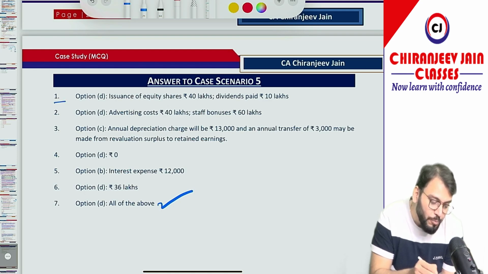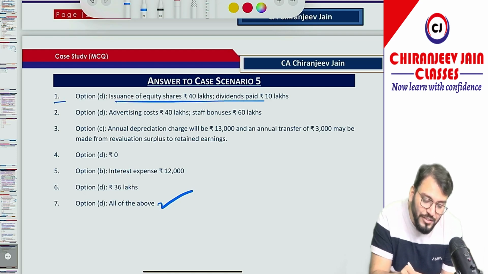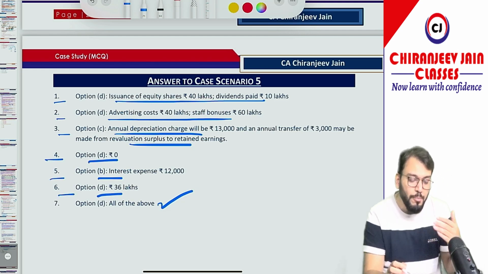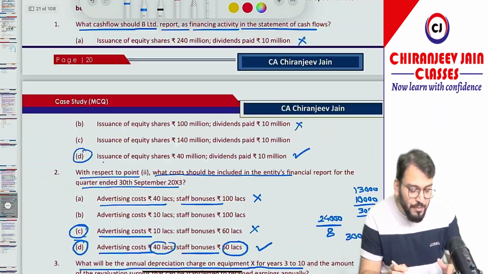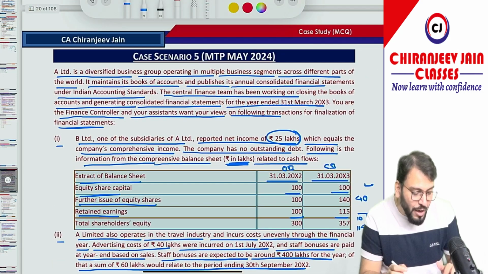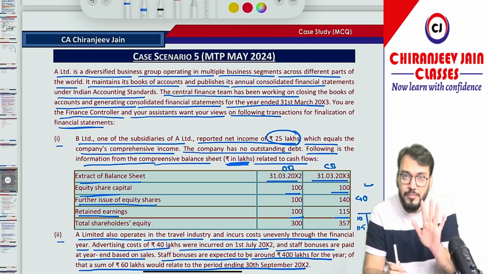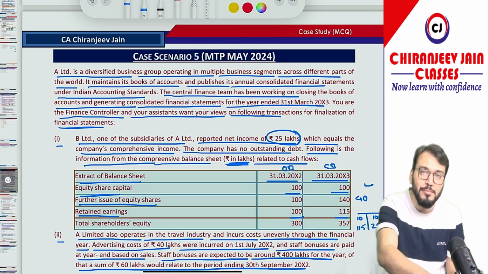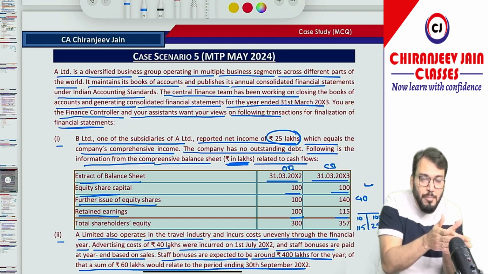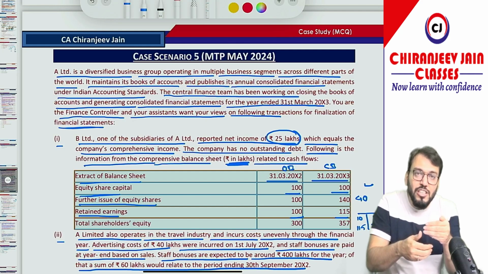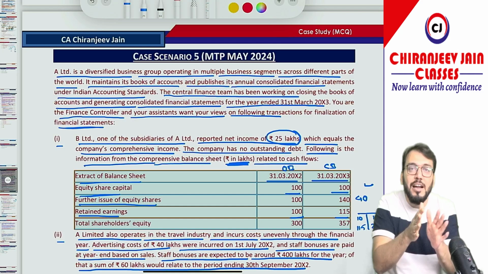Let's see. Question number 1, our answer is correct. Question number 2, our answer is correct. Question number 3, our answer is correct. Question number 4, okay. Question 5, okay. Question number 6, okay. So all points we have done. So case study number 5 is also completed from my point of view. So MTP, all the case study has been done. MTP and RTP, all the case study has been done. So from case study number 1 to case study number 5, we have covered the case study. We have covered all the case study given in RTP and MTP.